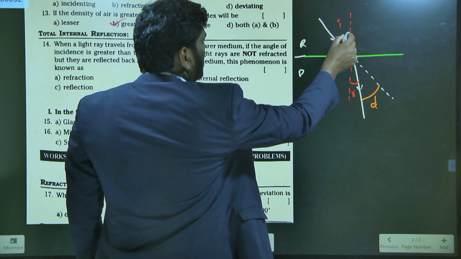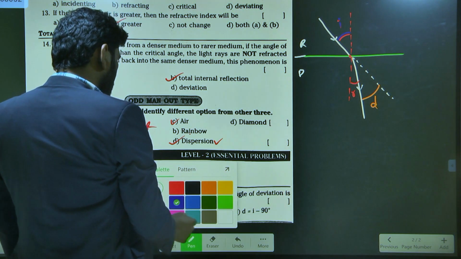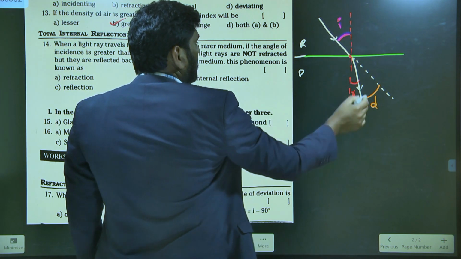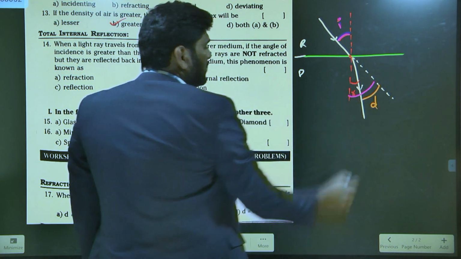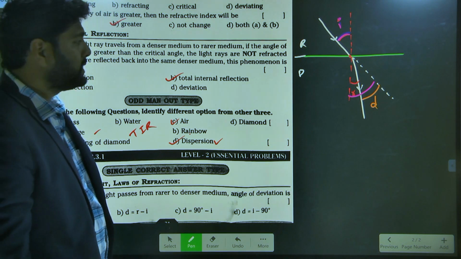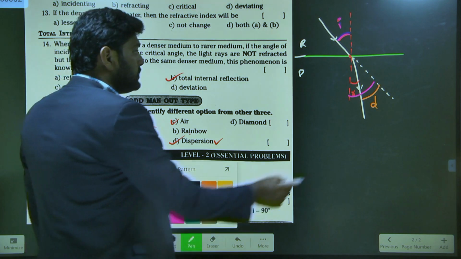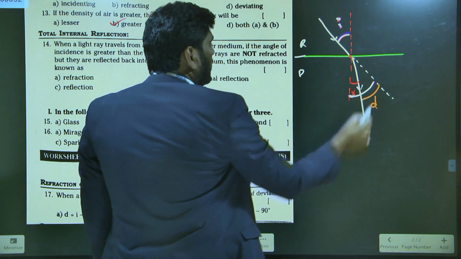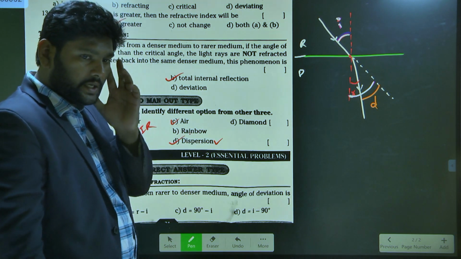As you observe here, this is the angle of incidence, I. This total angle is also the angle of incidence only, because they are opposite angles. Understand?